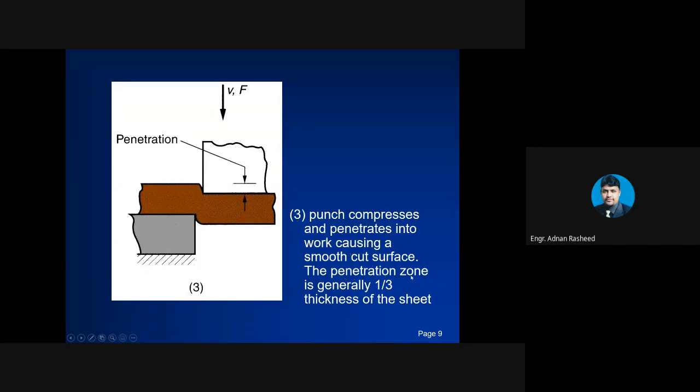The penetration zone is generally 1/3 of the thickness of the sheet. So the punch is going to penetrate into this sheet up to a depth that is represented by penetration, and this penetration depth is equal to 1/3 times the thickness of the sheet. For example, if you have a sheet of thickness 6 mm, this penetration will be 1/3 into 6, which gives you 2 mm.